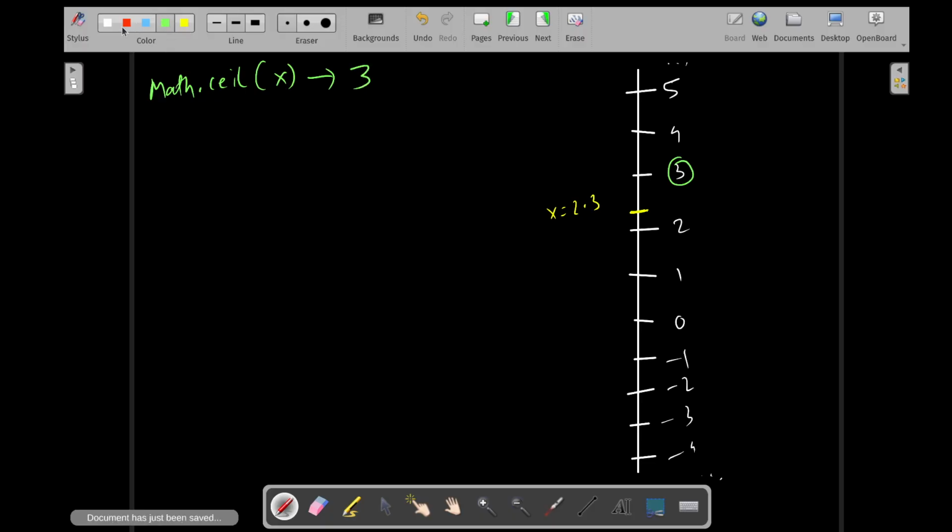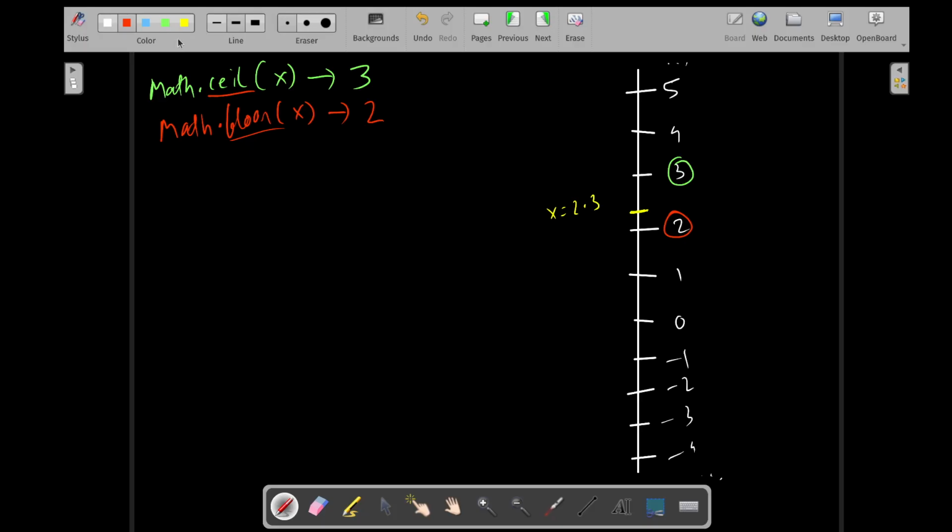If you say Math.floor, what would you get? Floor means the previous integer, I mean the floor of your room. This is the ceiling of your room, and this is the floor of your room. Floor means the lower value, the lower integer. What is the previous integer? 2. You would get 2.